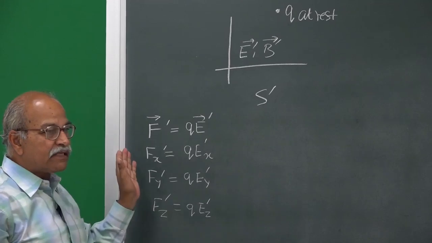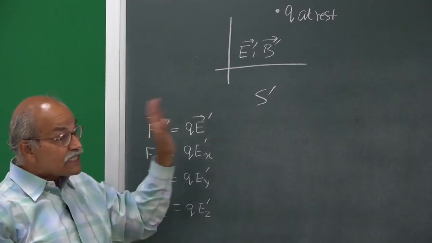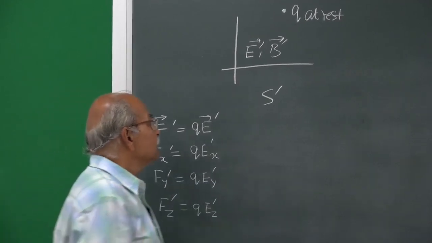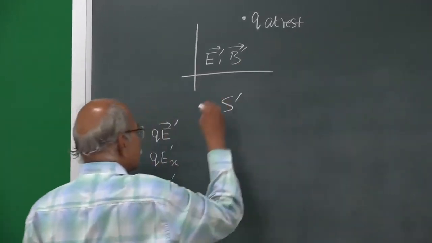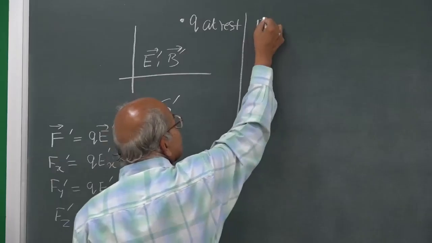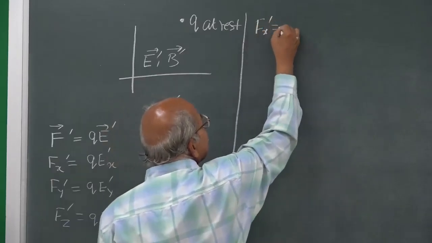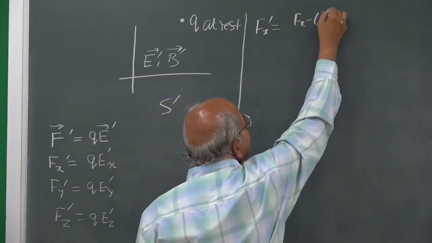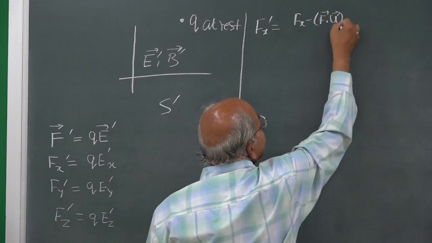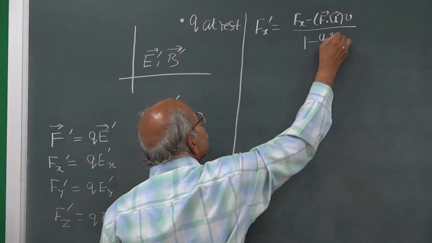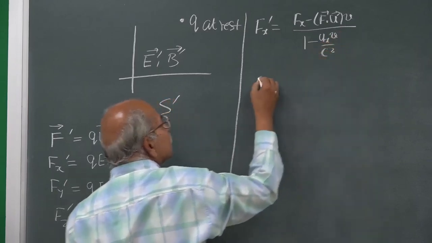Now, you can make the transformation to the S frame. You remember how to make this transformation; we used it in the previous lecture also. Force transformation: Fx prime is equal to Fx minus F dot u, then v, divided by 1 minus ux v by c square.